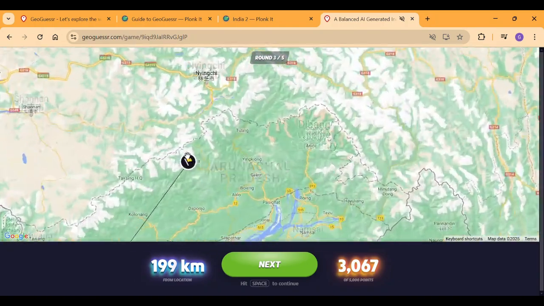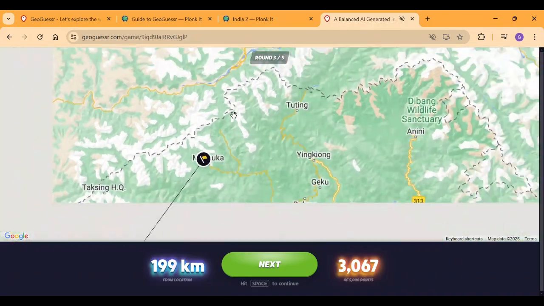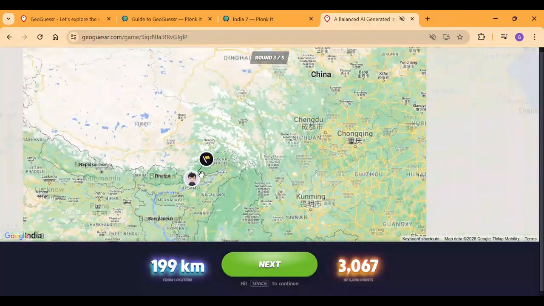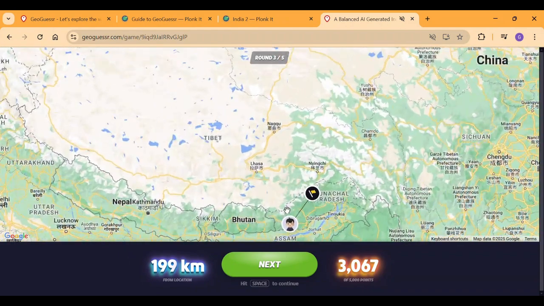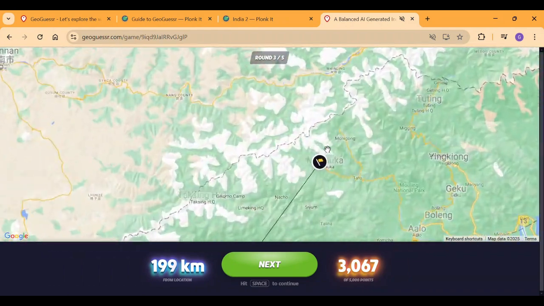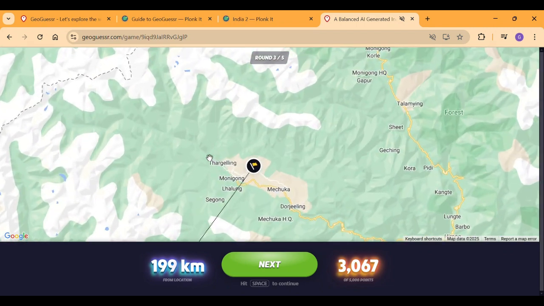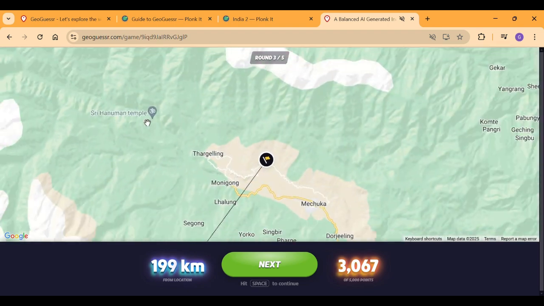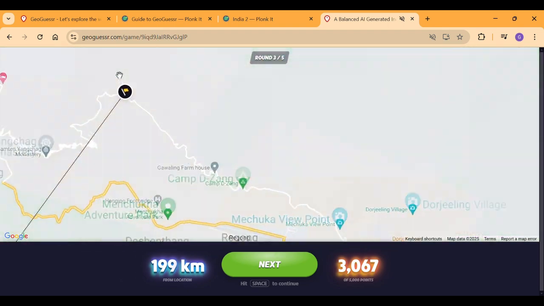It's so surprising because I always forget that China claims Arunachal Pradesh as its own territory, and Tibet is literally here. Tibet has the Tibetan language script, and what we were seeing there was Tibetan inside the city of Tawang. There was a Buddhist Sri Hanuman temple. No way there are Hindus here. This is actually good. And yeah, there are mostly Buddhists in this area.